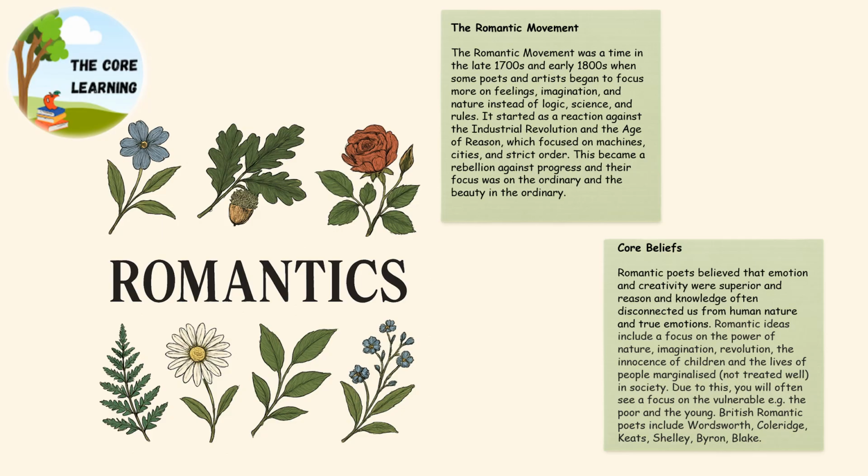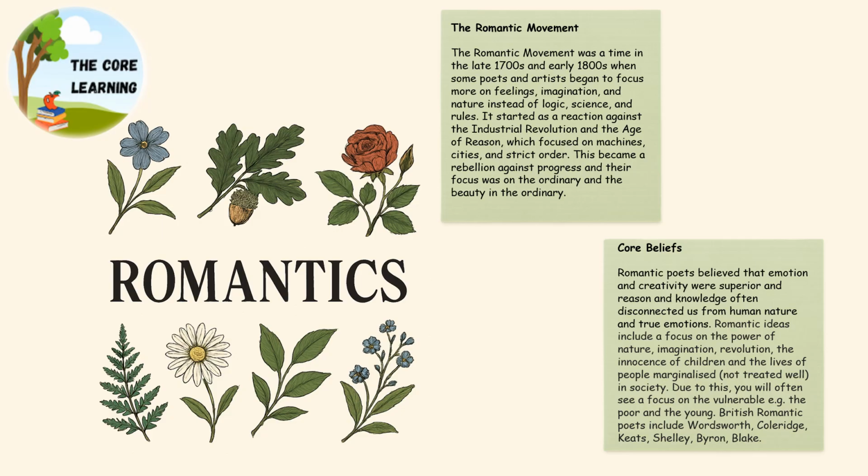And the core beliefs of the Romantics were that creativity was superior to reason and knowledge and constantly searching for more and more. They want you to look at the power of nature. They want you to revolt against the people who try to take your power away from you and try to make you feel like you are less than them. They focused on marginalised people. Now, marginalised means not to be treated well in society. So there is a focus on children and the poor.